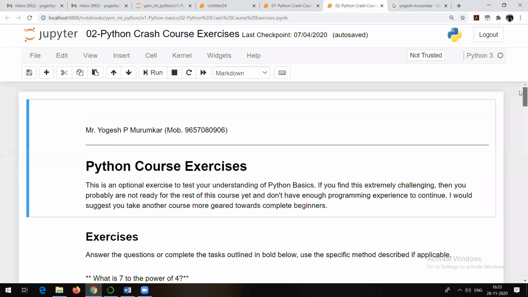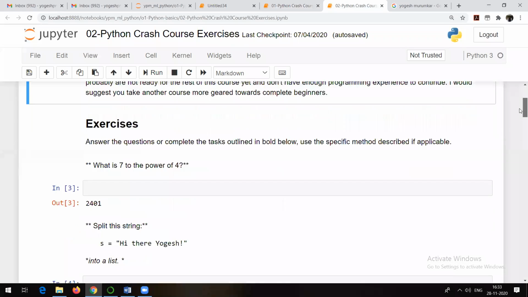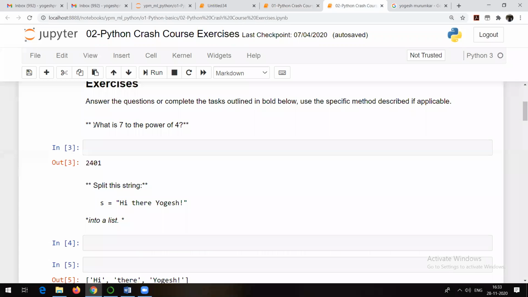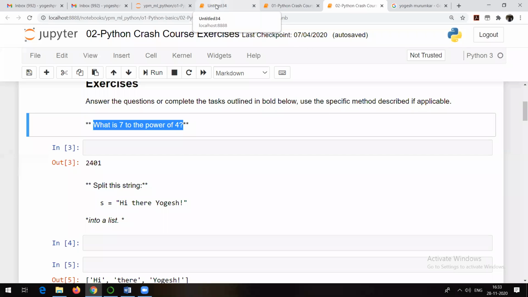Okay, out of which some of them you will be able to answer very easily. For example, this one. So just answer all these questions. What is 7 to the power of 4? So how can you write it down? Very simple thing. What is 7 to the power of 4? So we use what? Star notation, right?